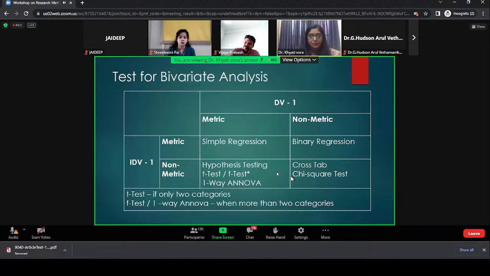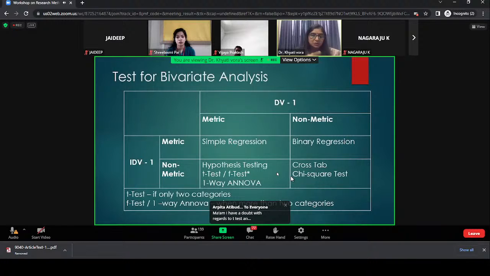If your dependent variable is 1, independent variable is 1, and the data is metric, if you are using scale or ratio data, you will use simple regression and hypothesis testing of t-test, f-test, one-way ANOVA. Now, what is this t-test, f-test, z-test? I will cover it in the last slide. If one of your variables is binary, non-metric, and your other variable is metric, you use binary regression.